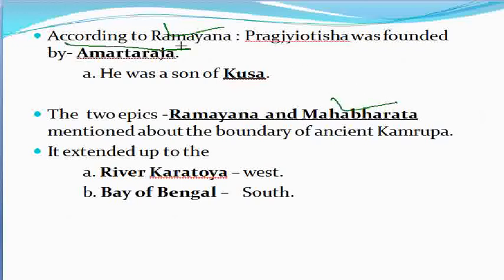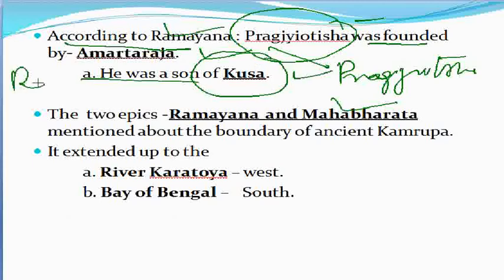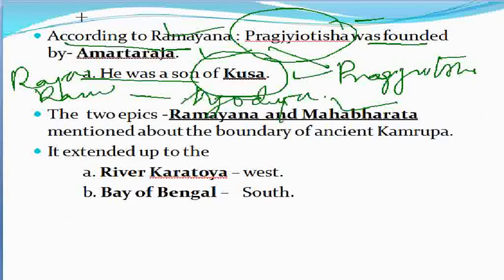So, according to the Ramayana, Pragjyotisa, that is the ancient name of Assam, was founded, the region of Pragjyotisa was founded by Amartya Raja, and let us know that Amartya Raja was nothing but the son of Kusha, and Kusha is the son of Raja Ram, the king of Ayodhya. So when we ask who, according to the Ramayana, founded Pragjyotisa, the answer will be Amartya Raja.